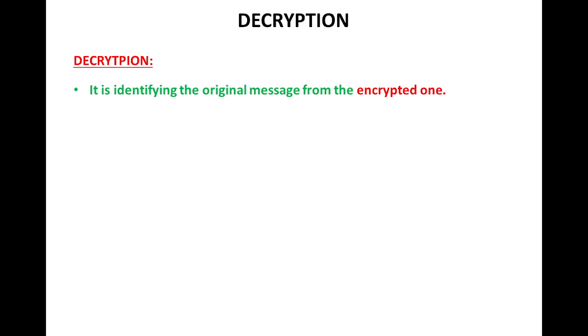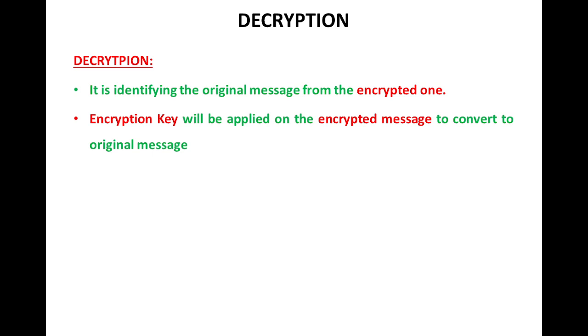Okay, so here the decryption happens at the receiver end. The encrypted message will be processed to get the original message at the receiver end. The key that was used at the sender end is used in the decryption process to get the original message from the encrypted one.